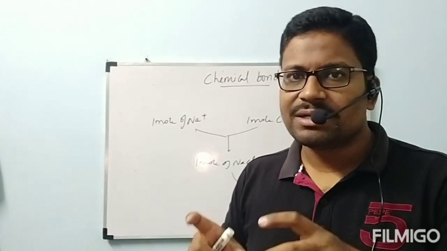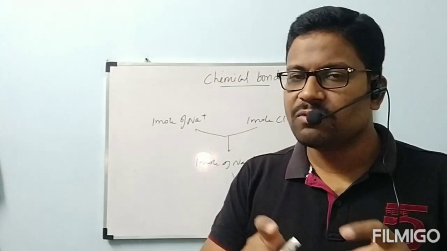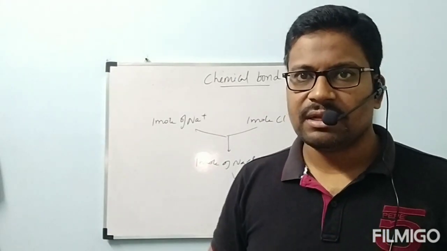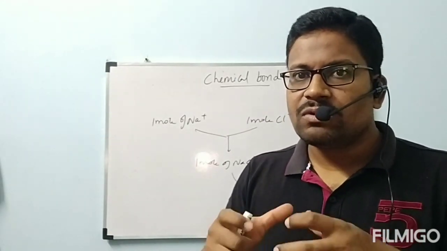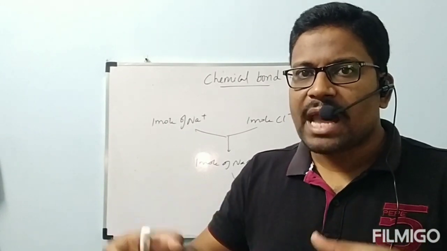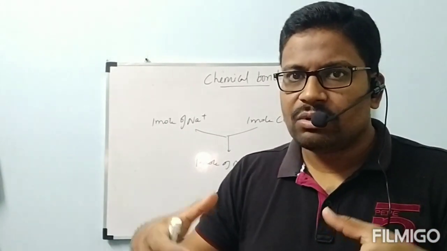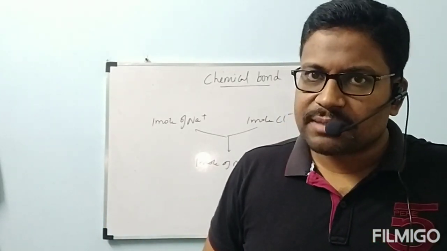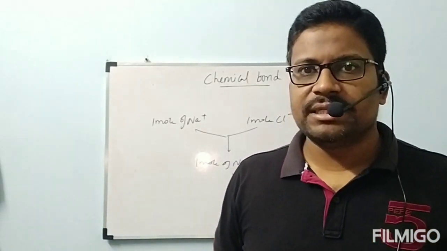That's why, for generalization, I am not saying 1 mole of Na plus and 1 mole of Cl minus. Now I am saying that the amount of energy released when constituent cations and anions combine to form 1 mole of ionic substance is called lattice energy.